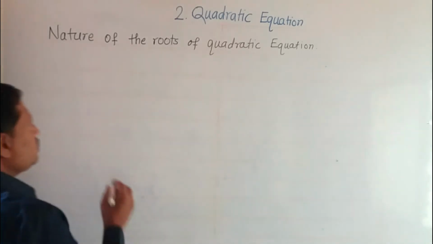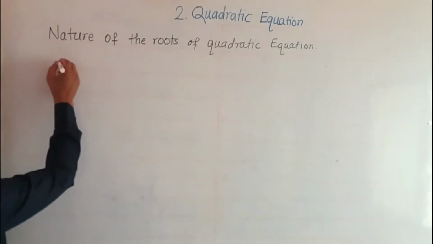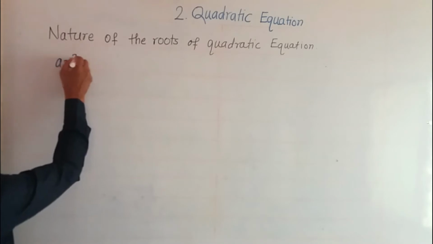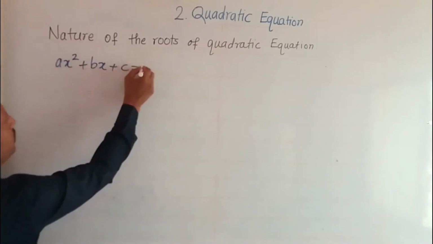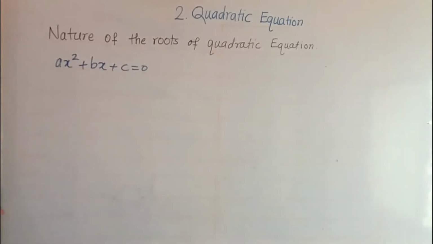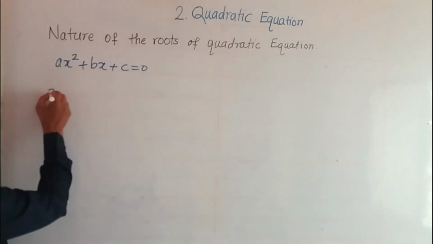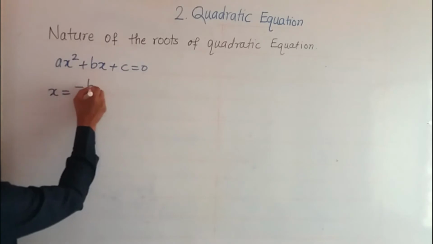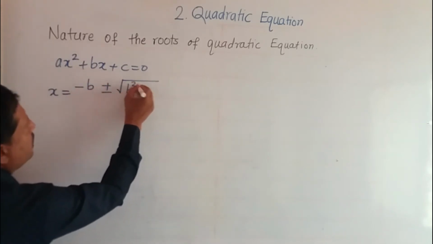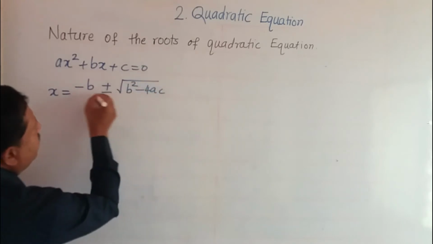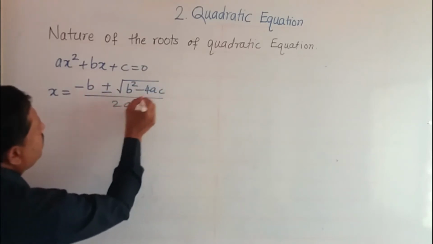We know that the roots of the quadratic equation ax square plus bx plus c is equal to 0 are like this: x is equal to negative b plus or minus under root of b square minus 4ac divided by 2a.